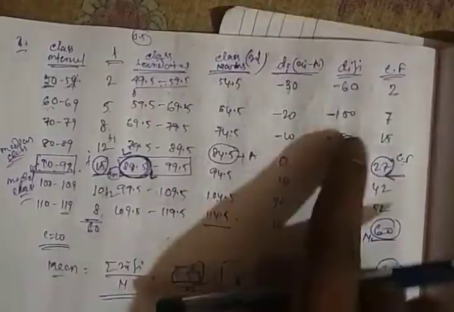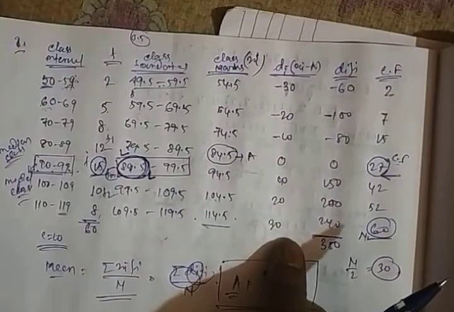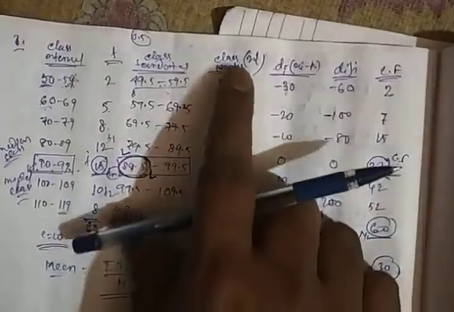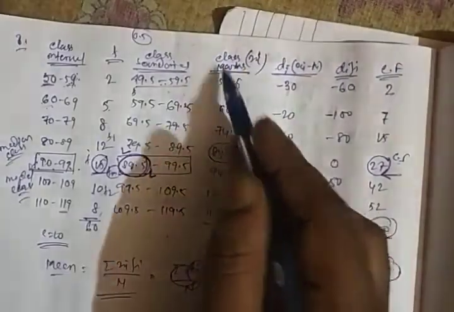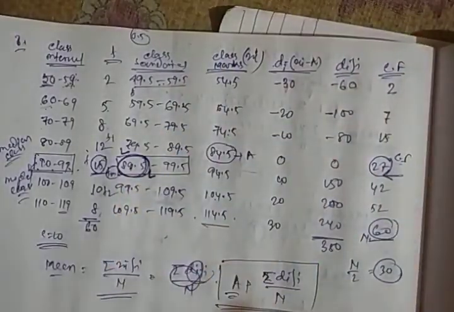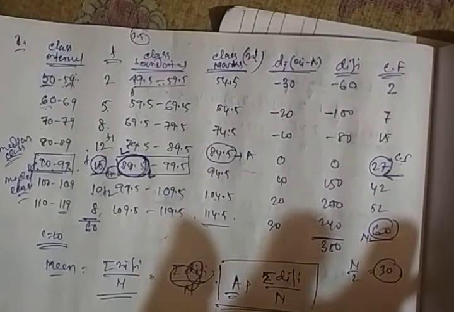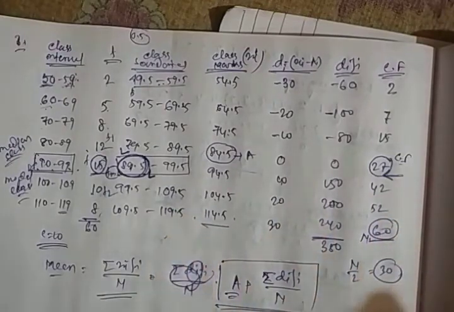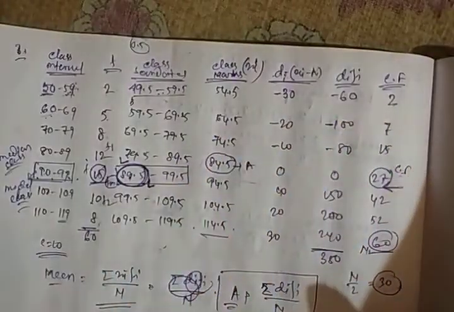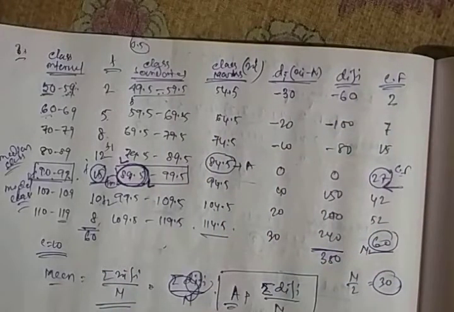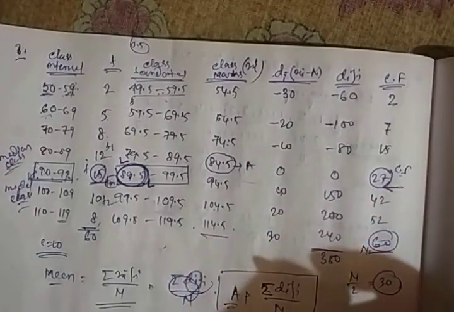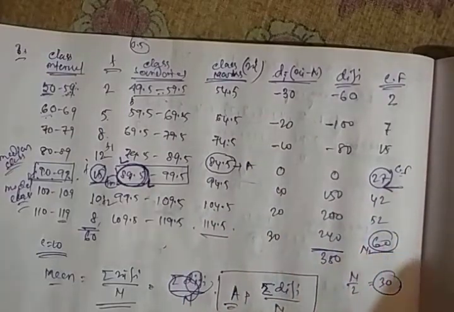Also we have used the deviation process. You can use it, or you can calculate it in the normal process, sigma XiFi using the class marks. As you can use the calculator, it cannot be very difficult for you. You can use any one of the processes. But in dispersion, if you use the deviation process, it will be much easier.